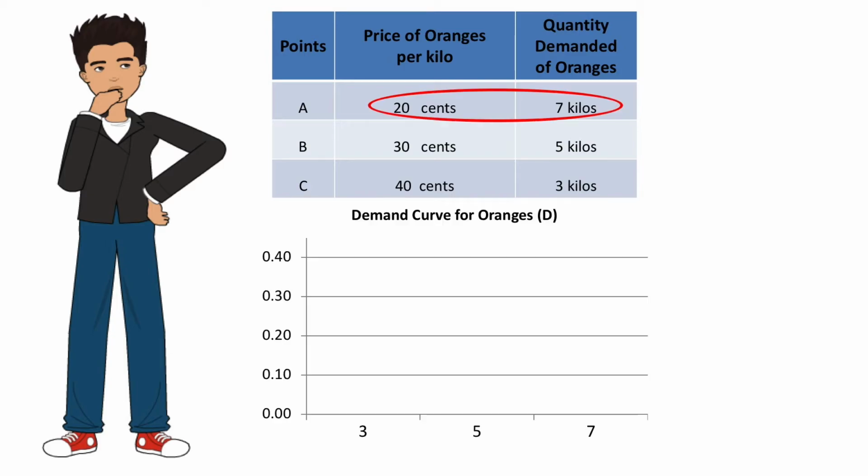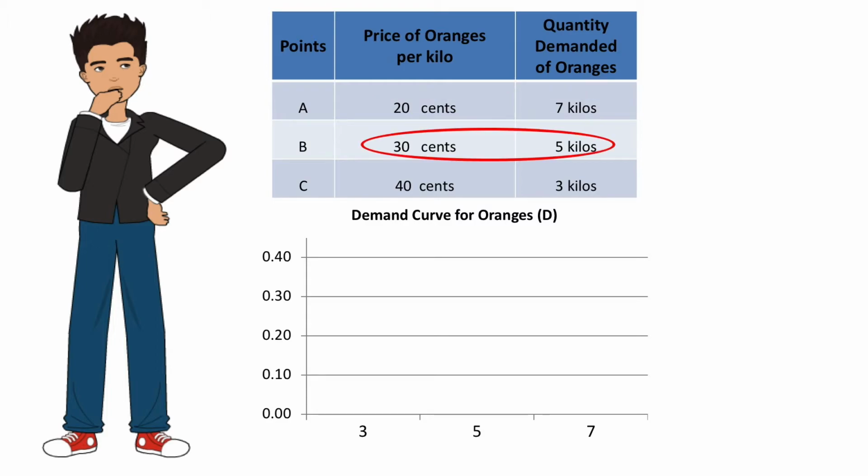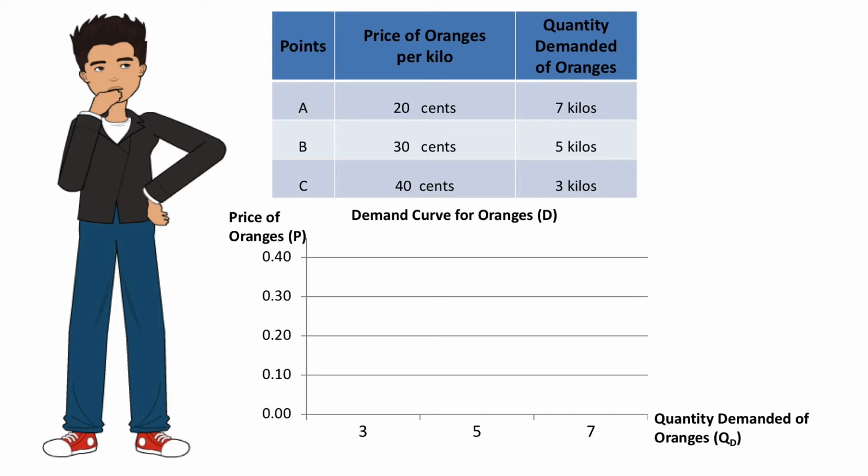If we want to present in a diagram the three combinations of prices and the corresponding quantities of oranges, we will place the price of oranges on the vertical axis, while on the horizontal axis we place the quantity demanded of oranges. So when the price is 20 cents, George buys 7 kilos of oranges. Thus we have the point A in our diagram. Additionally, when the price is 30 cents, George buys 5 kilos of oranges. So we have the point B. And finally, when the price is 40 cents, George buys 3 kilos of oranges and we have the point C.